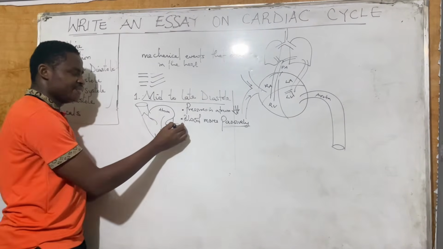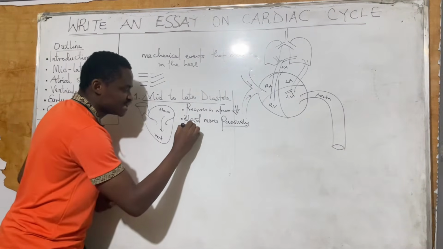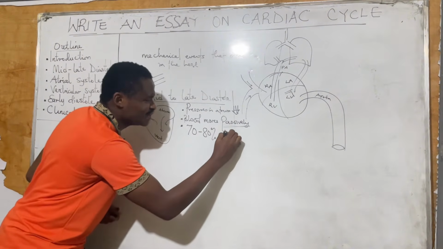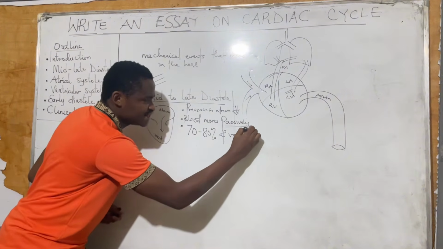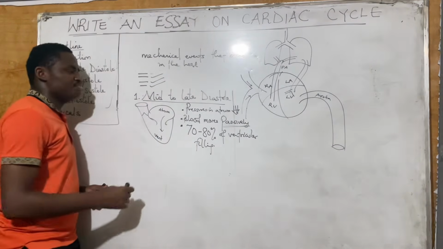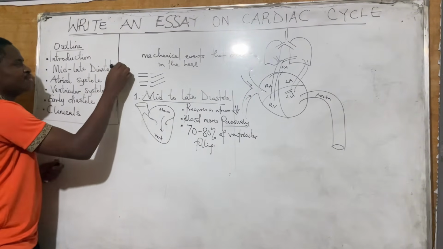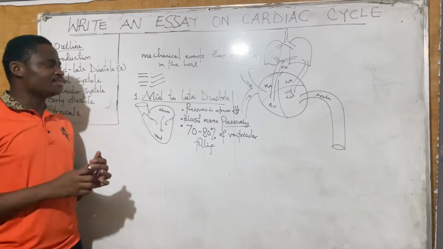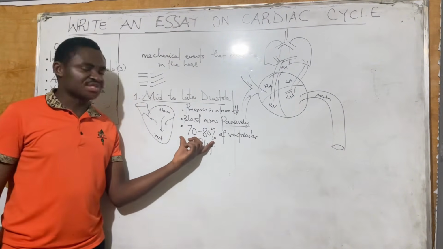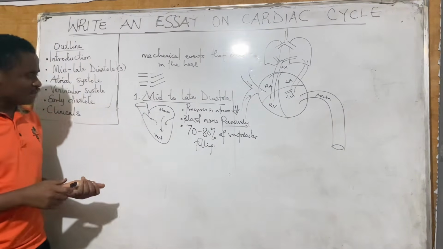All right. And very important, it is this state that contributes 70 to 80% of ventricular filling. 70 to 80% of ventricular filling is a constituent of mid to late diastole. So I'm going to put 3 points here. Point number 1, pressures are low. Point number 2, blood is moving passively. Point number 3, it contributes 70 to 80% of ventricular filling. Now, what next do we have?